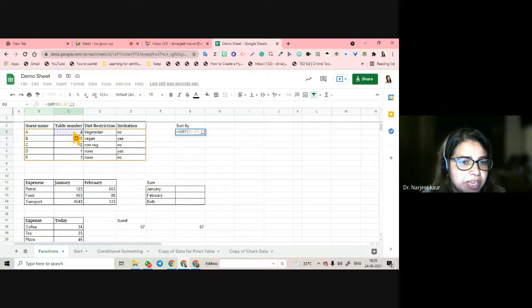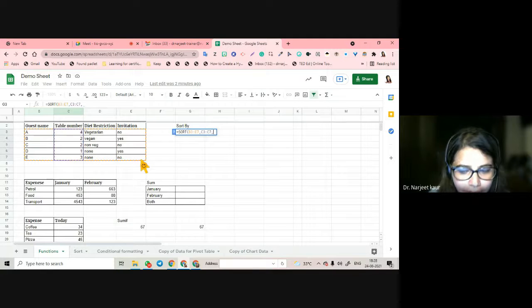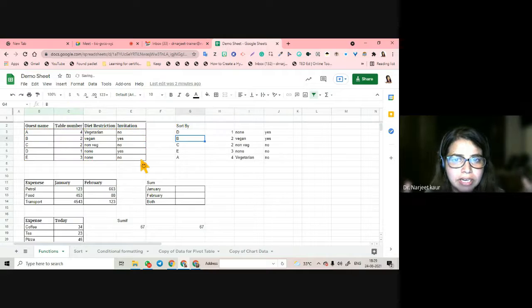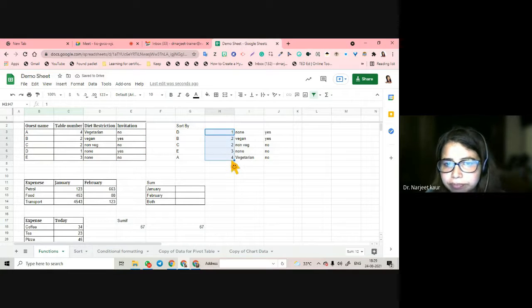It should be based on table number. What will the value be for table number? Descending or ascending? I can decide. True means, true does not mean yes or no. What does true and false mean here? It means ascending or descending order. So true is for ascending and false is for descending. I am just sorting my data, and you see it has got sorted according to table number, right?